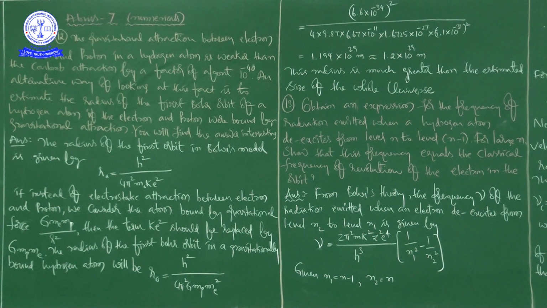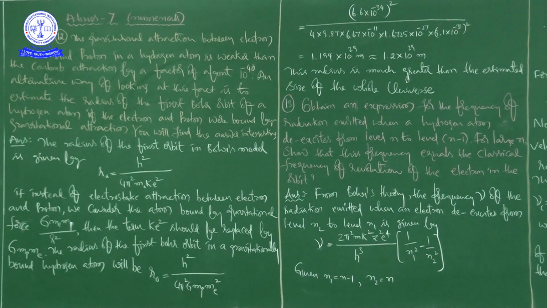We can also resolve the force into its components, and the force vector also satisfies the laws of vector addition. That is the reason force is a vector quantity. Gravitational force or electrostatic force, whatever it may be, these are vector quantities. Okay, come back to this topic.